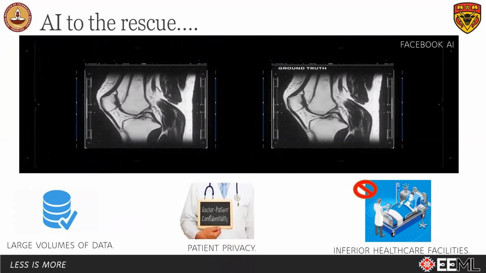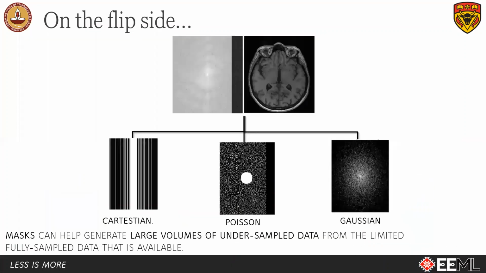healthcare facilities. But if we look closely, given a few fully sampled data, large volumes of undersampled data can be generated using the different undersampling masks, such as Cartesian, Poisson, and Gaussian. This idea brings us to self-supervised learning.